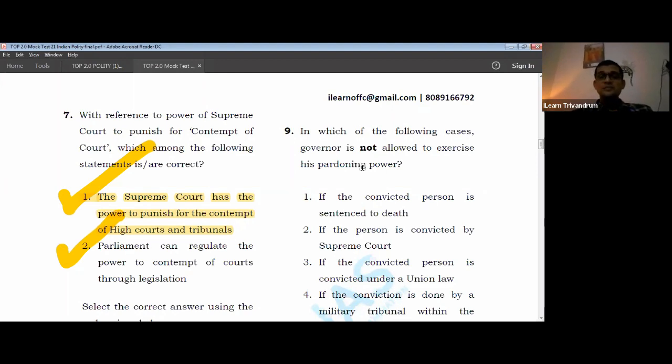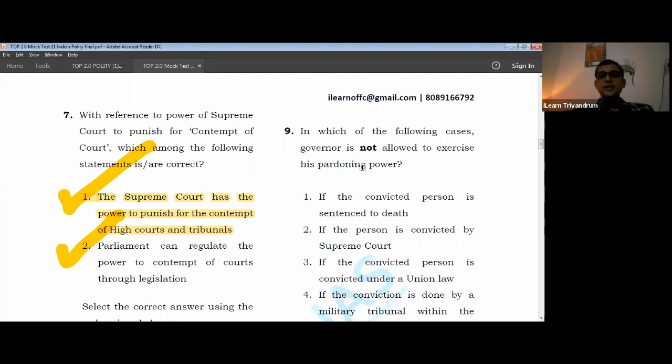The common thing is that yes, they both have pardoning power, but for the Governor, it is with respect to state laws under which the person has been convicted, and for the President, it can extend to death sentences, to decisions given by military courts, and to laws passed under the Union List.